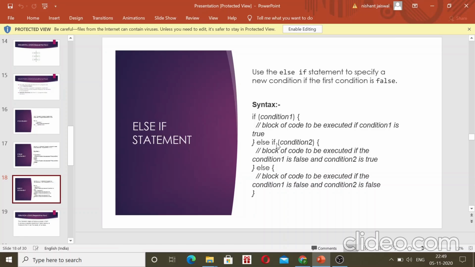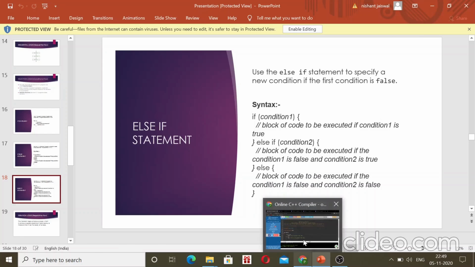And else if, the second condition: if this condition is true, then the block of code written here will be executed. And if both of these conditions are false, then the block of code written here will be executed. So let us see using code.